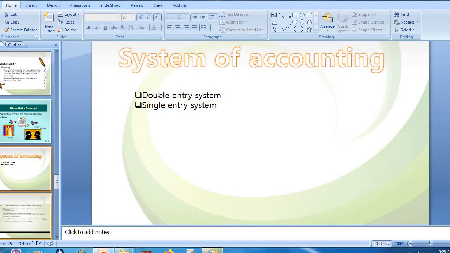In double entry system, we say this particular system is a complete system. Why? Because we are going to write both the aspects of the transactions in our books of account. So this particular system is accurate. Accurate means there is no error and there is no chance of error.